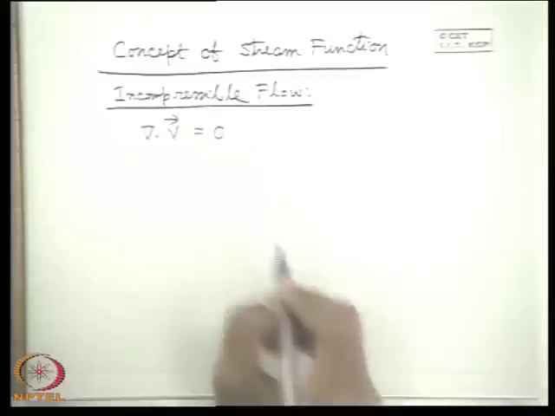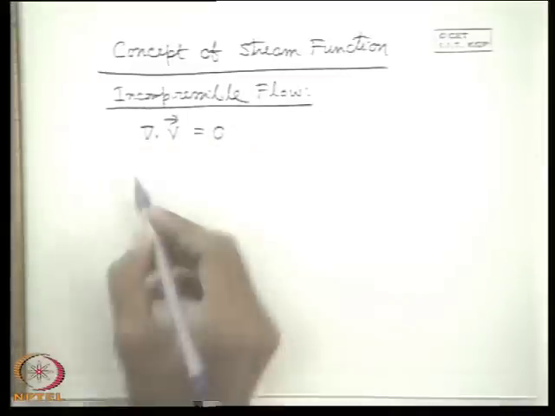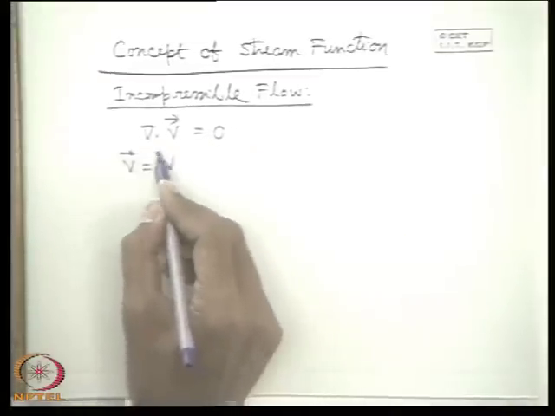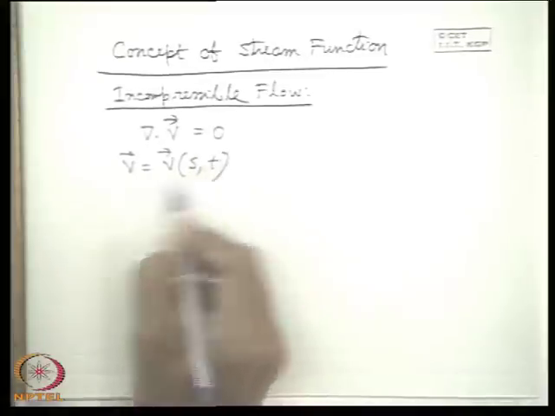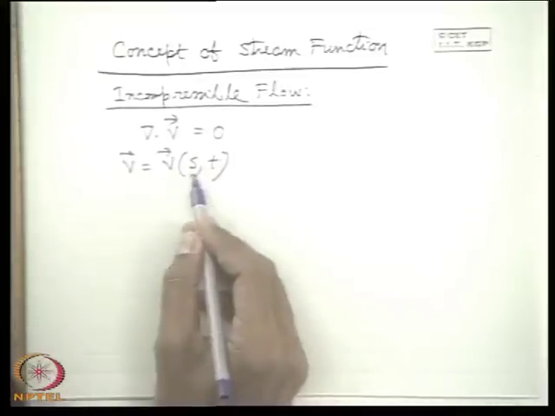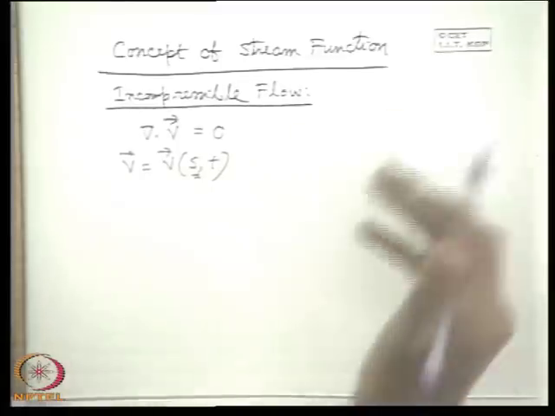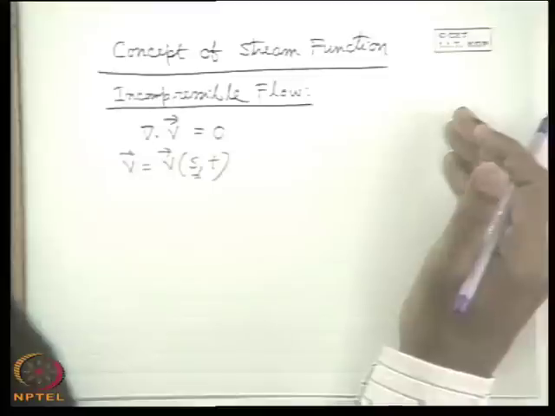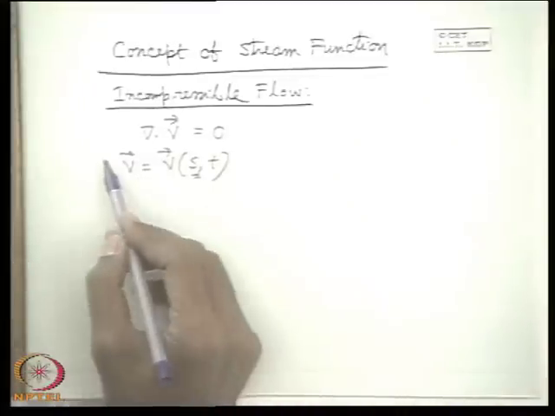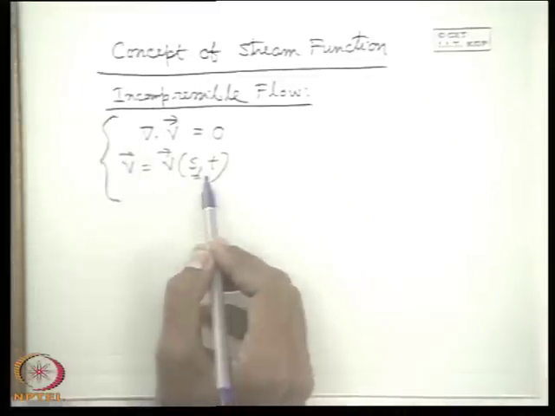That means if one tells that I have an incompressible flow, my velocity fields are given as a function of space coordinates and t, with scalar components u as a function of x, y, z, t, v as a function of, if it is a Cartesian coordinate system, or if it is a cylindrical coordinate, it will be a function of r, theta, z. So I am just describing in general. If one tells and